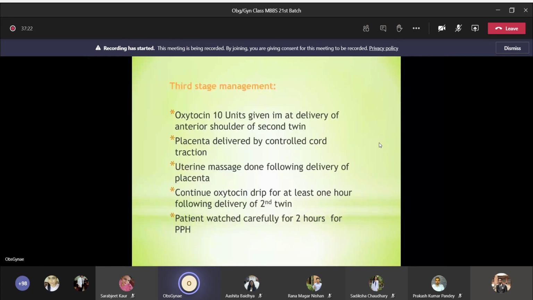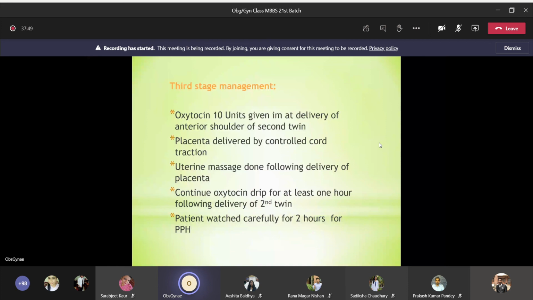Management of third stage, it's similar to any other active management. So you give oxytocin 10 units IM at the delivery of anterior shoulder of second twin. You should not be giving oxytocin after delivery of first twin, okay? Placenta is delivered by controlled cord traction. Uterine massage is done following delivery of the placenta. And you have to continue oxytocin drip for at least 1 hour following delivery of second twin.